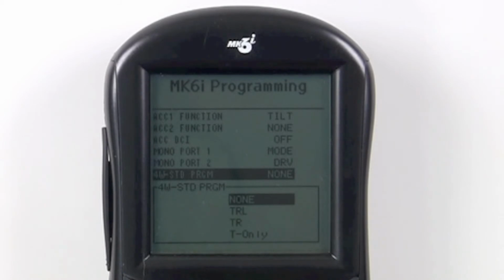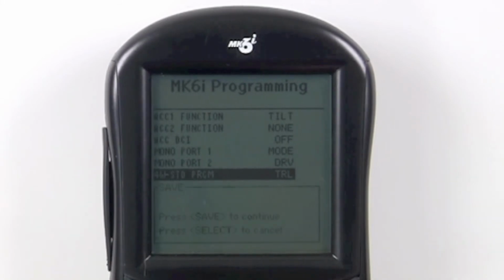The abbreviations used are pretty straightforward. TRL is tilt, recline, and legs. TR would be for a system with tilt and recline only, tilt only, and so on. Select the configuration of the chair, or in this case, tilt, recline, and legs, and press select. Press save, and then save again to complete your change.